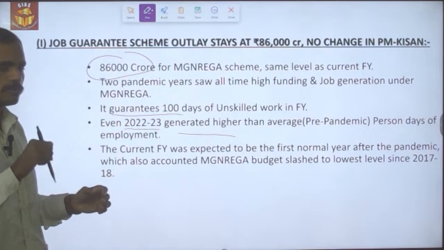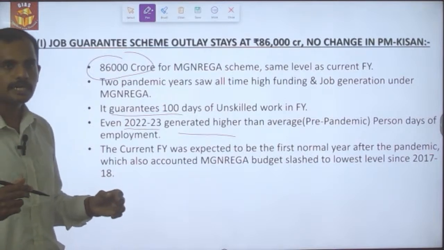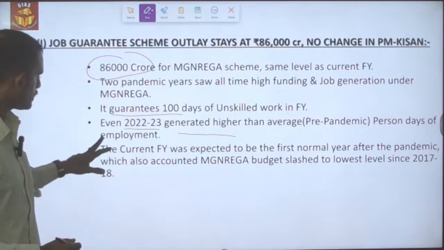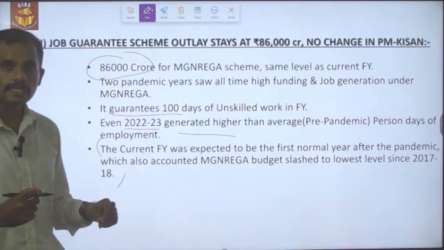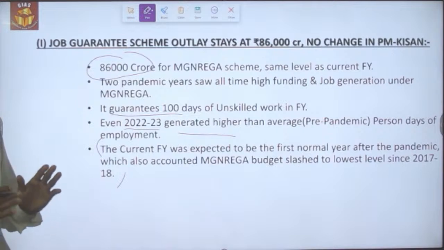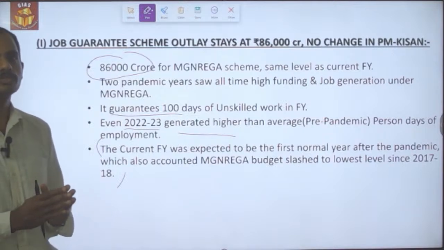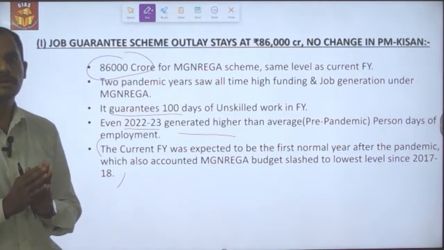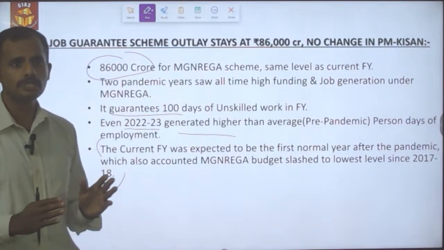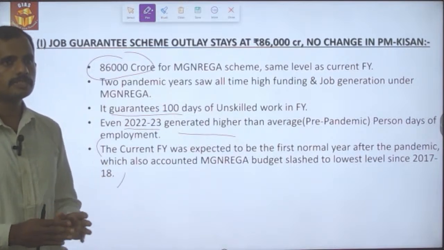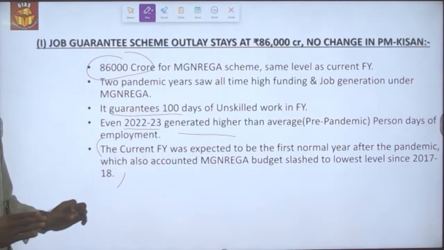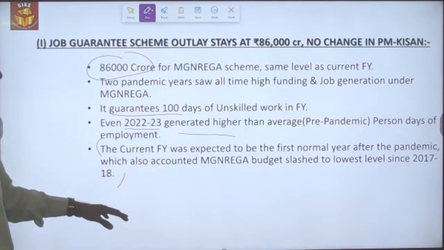That is the reason why during this financial year the budget has been slashed down for the NREGA scheme, and it has been provided that the budget will be increased according to the requirement as well as according to the demand that might happen if there is any unforeseen reason. But until now it hasn't happened. No unforeseen reason has happened during this financial year, as a result of which the slashed budget has been made. So no increment has been made for this financial year.